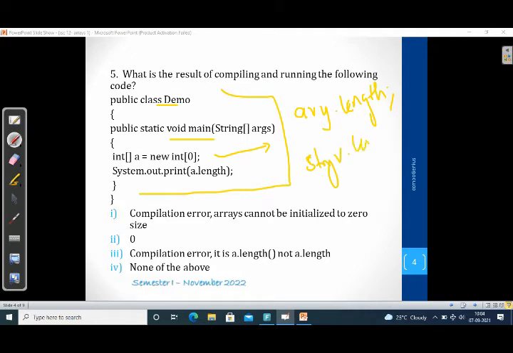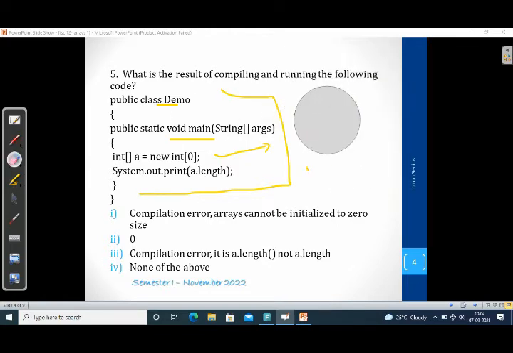If you want to find the length of a string variable, we use the string variable name dot length method. So you should understand the difference between the length statement and the length method. Method is indicated by the parentheses. Here in an array there are no parentheses, only the statement is used.